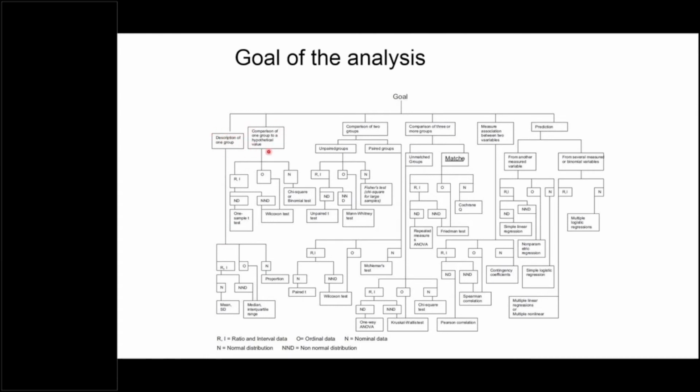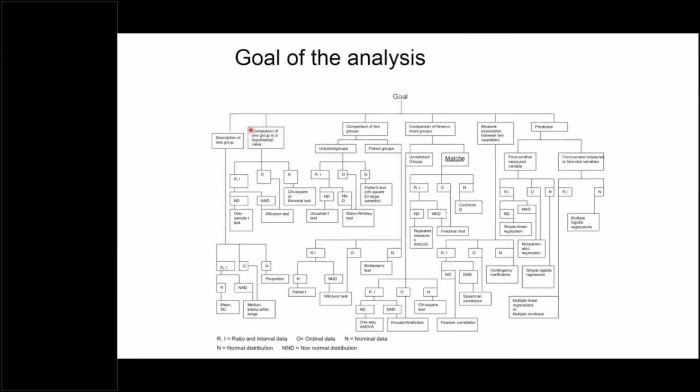Suppose we want to compare our sample to a hypothetical value. So you want to compare the blood pressure of your group with the mean blood pressure which was measured 10 years back, right? So you just have a value, like the average blood pressure of this population 10 years back was this. Now you are collecting the data to know whether the blood pressure of your group is different from that value or not, or you may have some hypothetical value also.